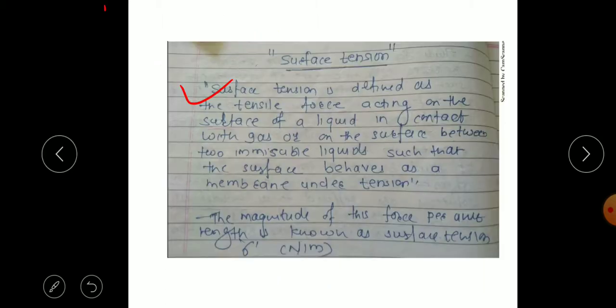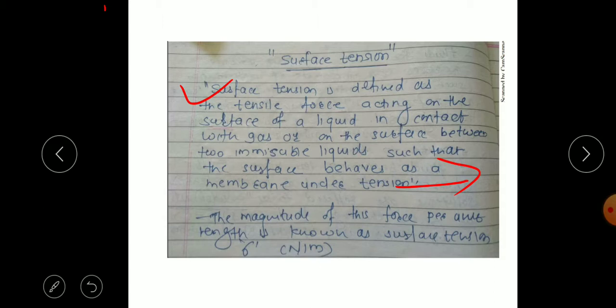So this is because of the surface tension of the fluid. Surface tension is simply the tensile force acting on the surface of a liquid, and that surface behaves as a membrane under tension. The magnitude of this force per unit length is known as surface tension.